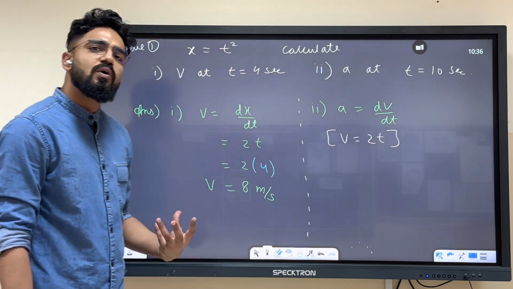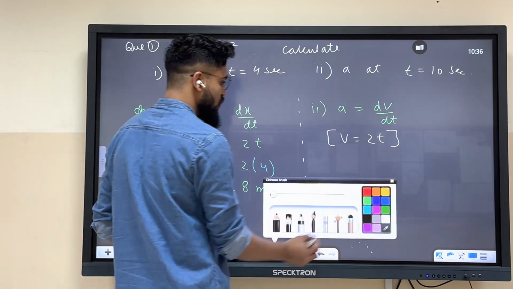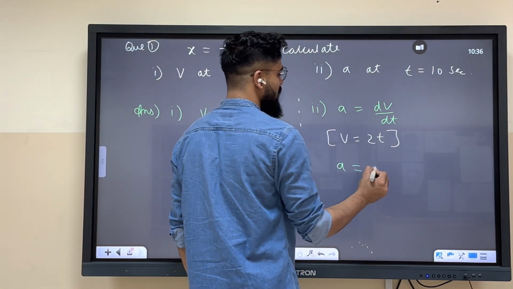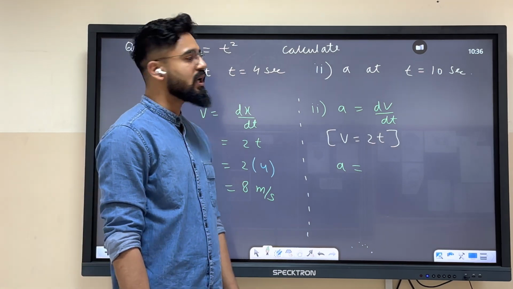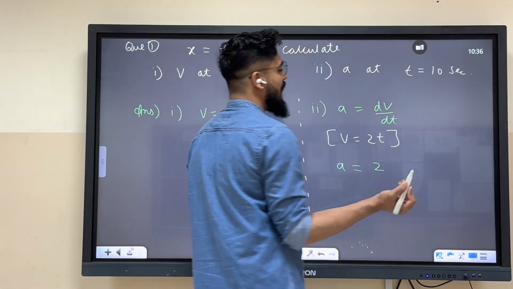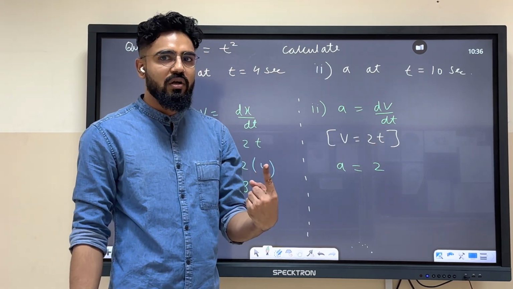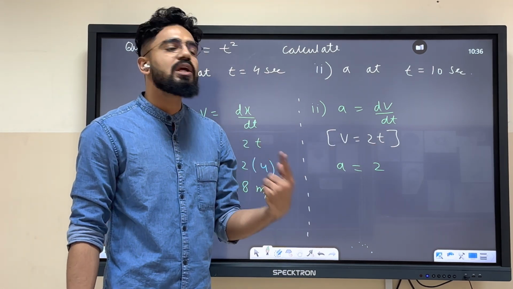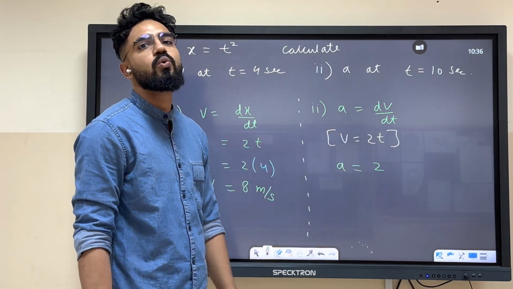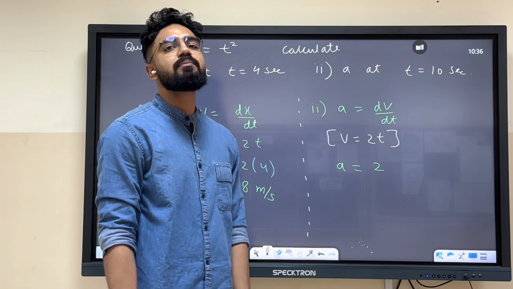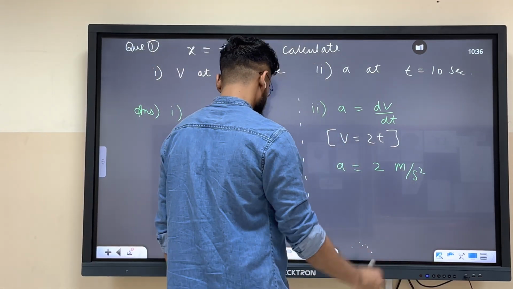So we have to differentiate velocity. What is the differentiation of 2t? It is nothing but 2, because the differentiation of t with respect to t is 1 only. So the answer is just 2, with units meter per second square. Are you getting it?